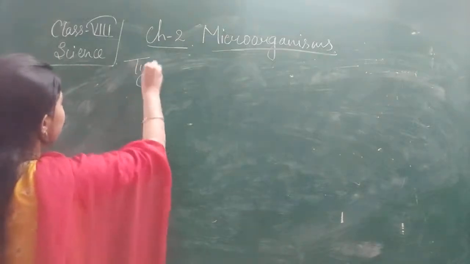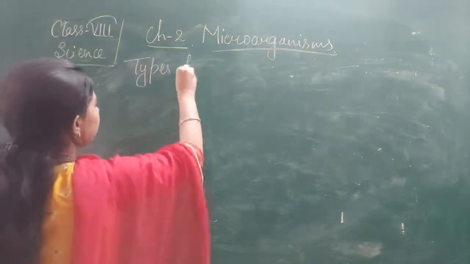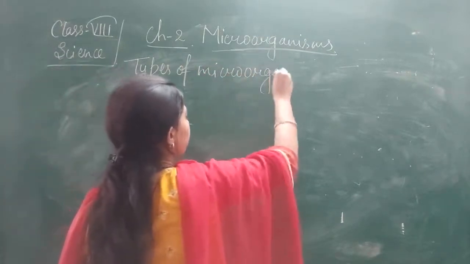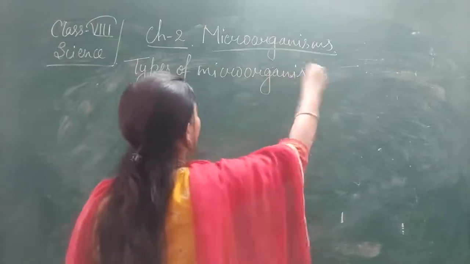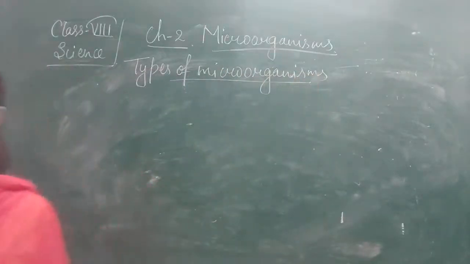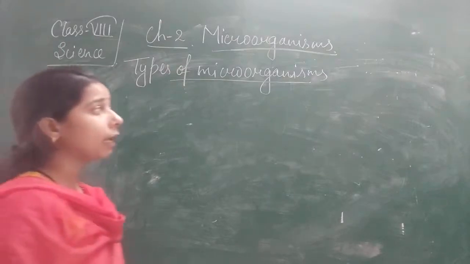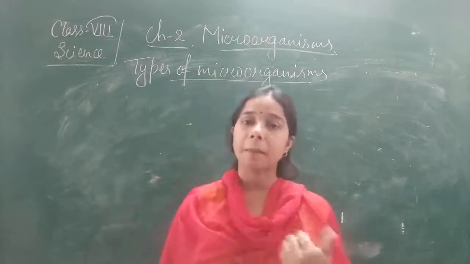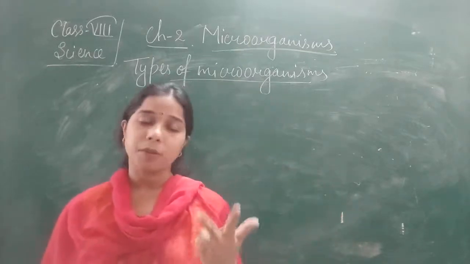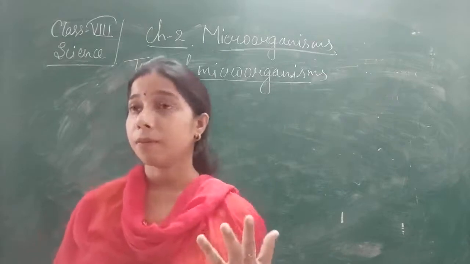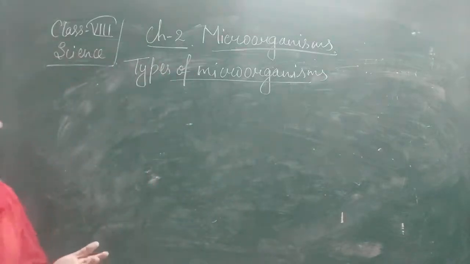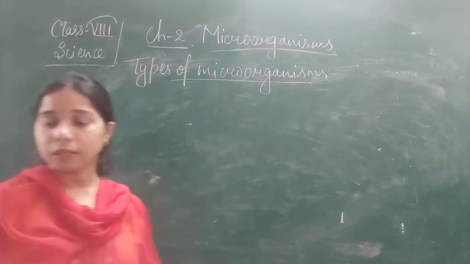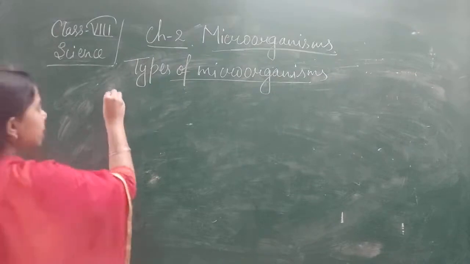Types of microorganisms. Basically, microorganisms are divided into 5, and that is bacteria, fungi, protozoa, algae, and that of the viruses. These are the 5 types of the microorganism. So basically they are classified into 5.